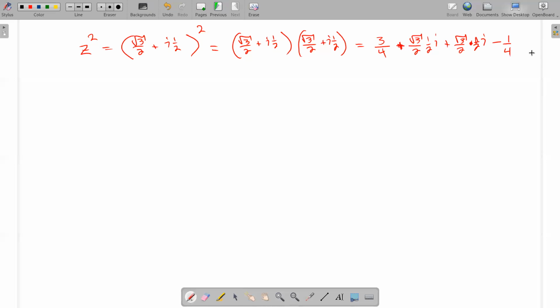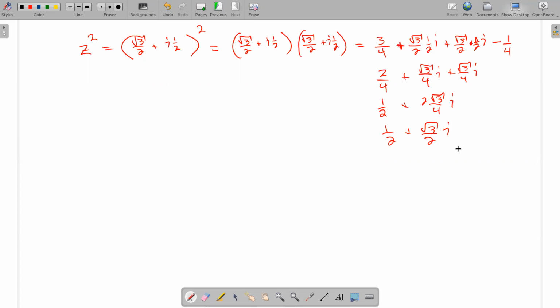Okay, let's clean this up some more. The real parts are 3/4 minus 1/4. That's going to give me a 2/4 or a 1/2. The imaginary parts here, let's see, that's going to give me square root of 3 over 4 i plus square root of 3 over 4 i. And when I add those up, I get 2 of them. And 2 over 4 is really 1/2, so that's 1/2 plus square root of 3 over 2 i.